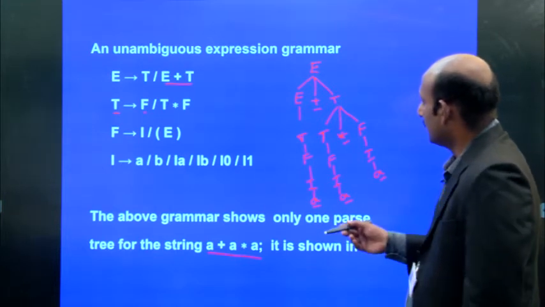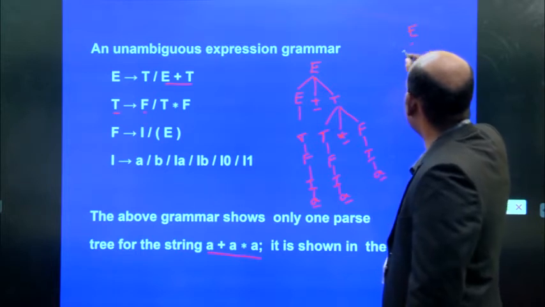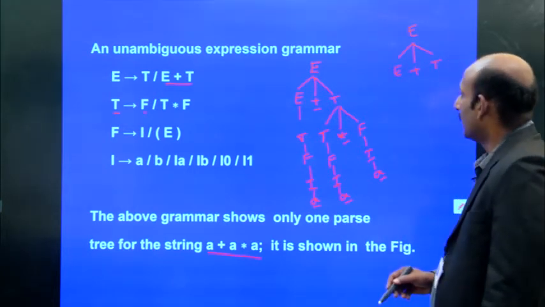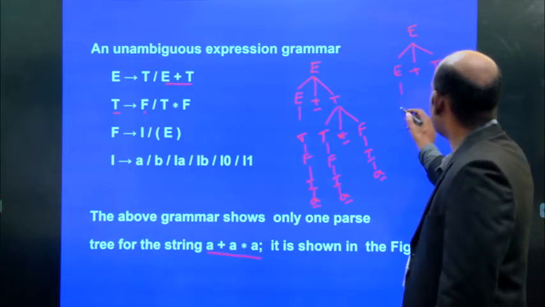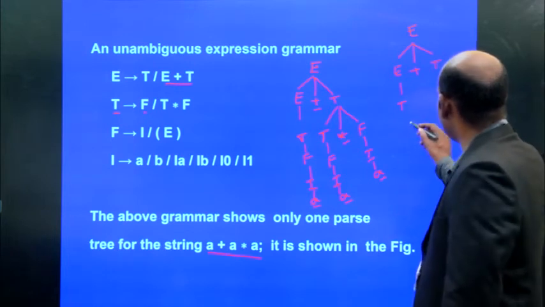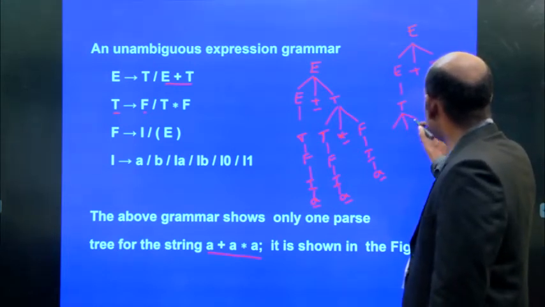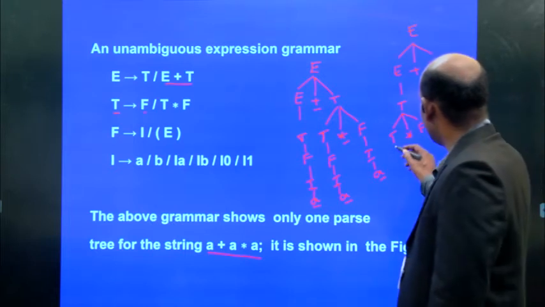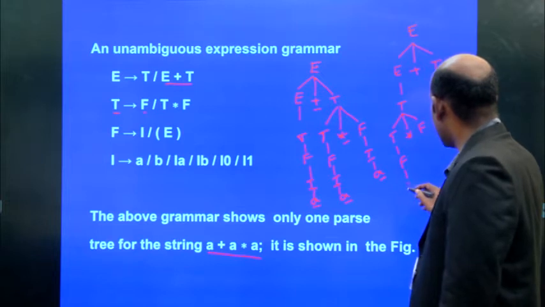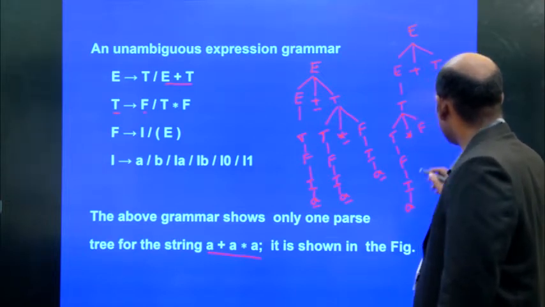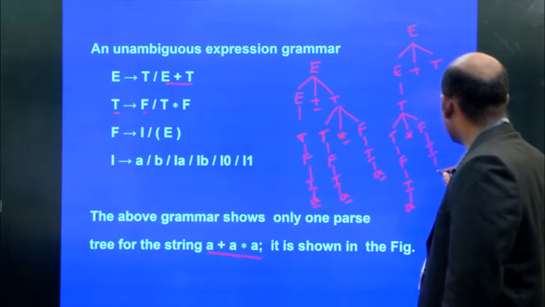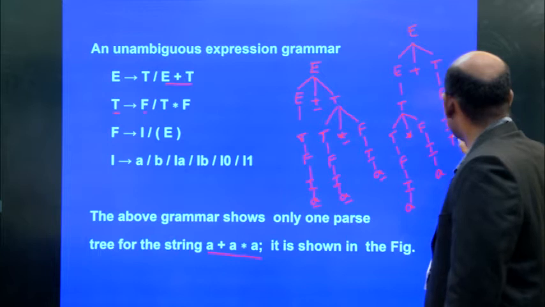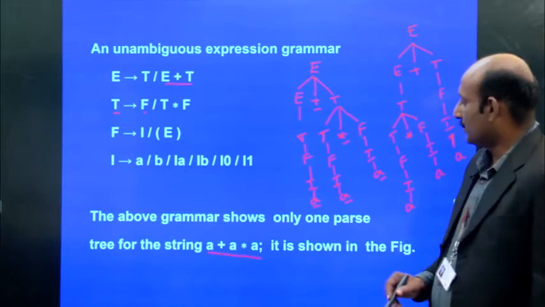Instead of that, we may choose some other option where E gives E plus T, then E gives T, suppose we do like this, and T gives T star F, and T gives F and F gives I, where I gives A, then T gives F and F gives I and I gives A. So, what is the string generated?